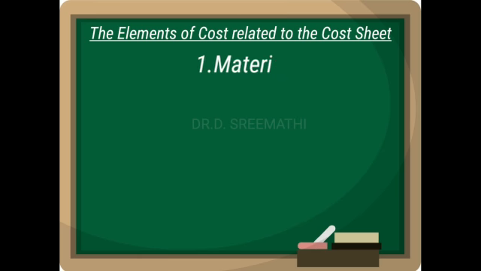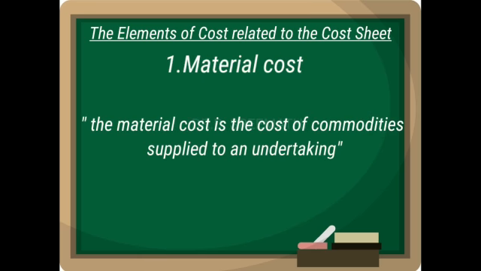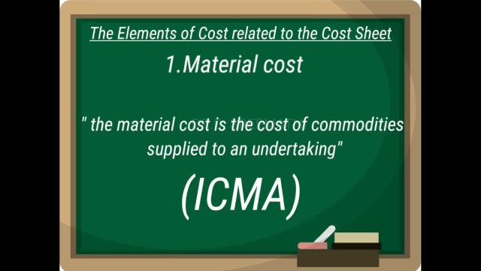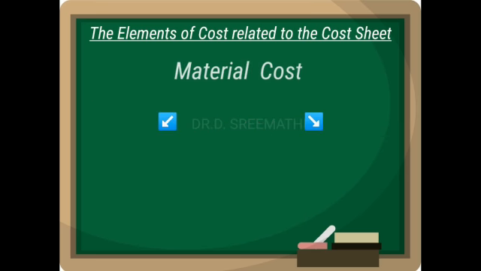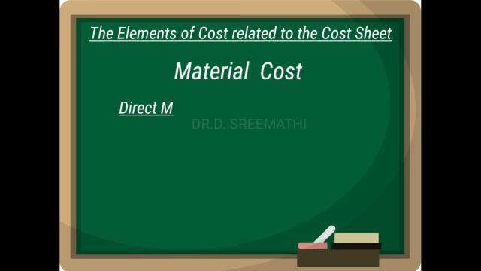First, materials. The material cost is the cost of commodities which are supplied to an undertaking, as said by ICMA. There are two types of material cost, called direct materials and indirect materials. What is direct material cost?